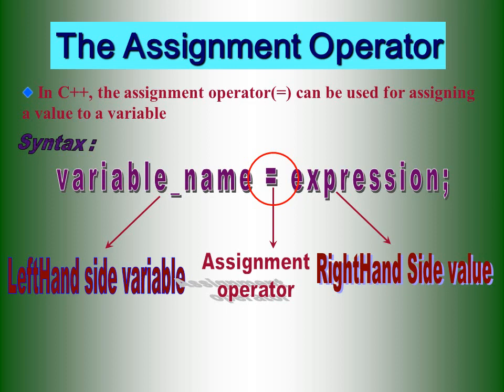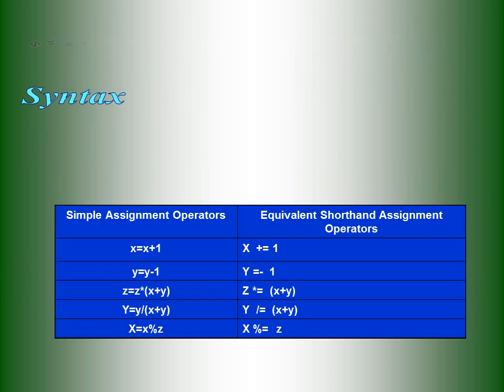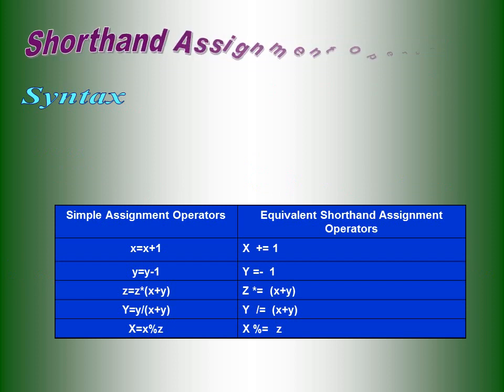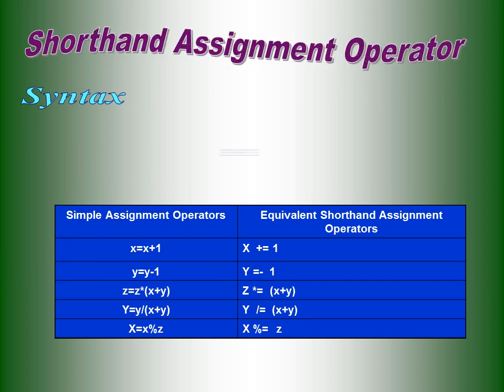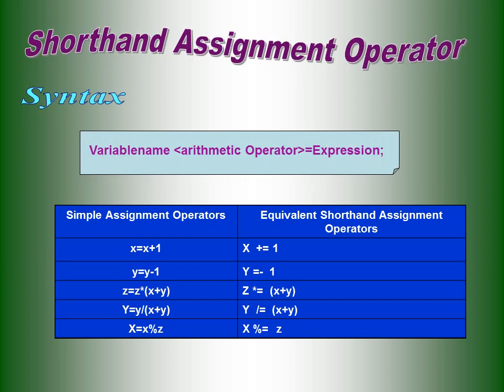Always the left hand side variable is assigned the particular value from the right hand side, and based on that we have the assignment operator, and it also has shorthand assignment operators. For example, x plus equal to 1 implies x equal to x plus 1. We also have shorthand arithmetic operators in C++ programming too.